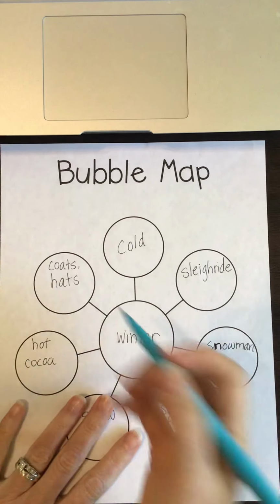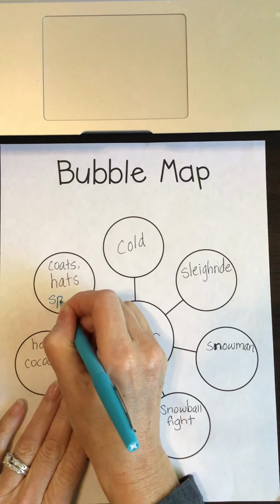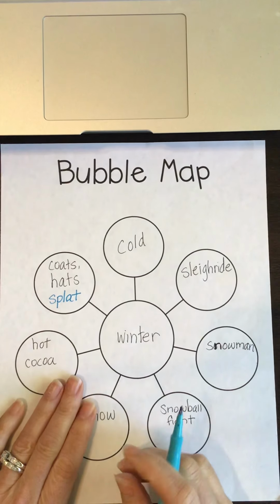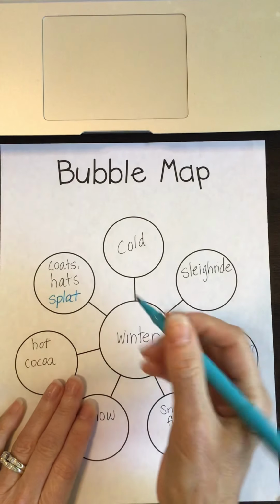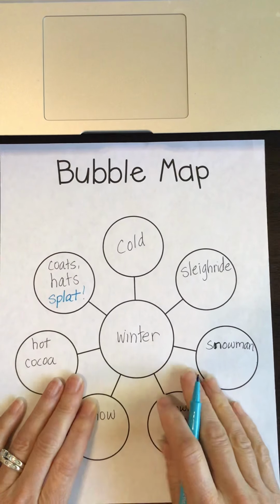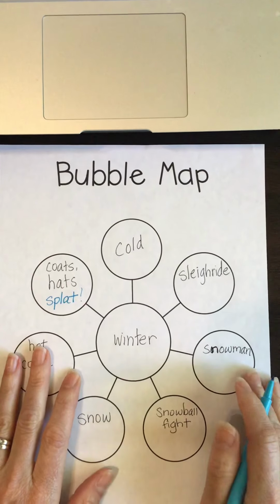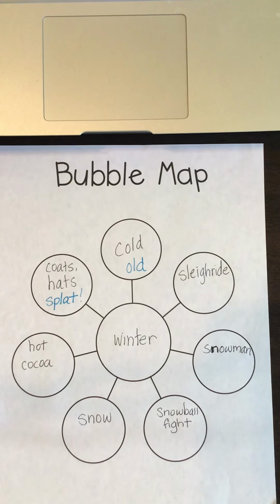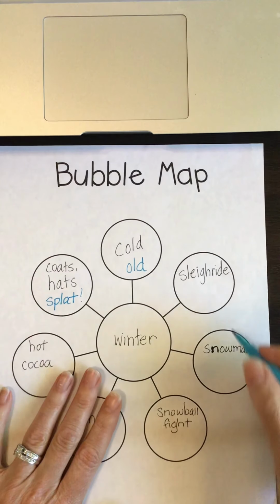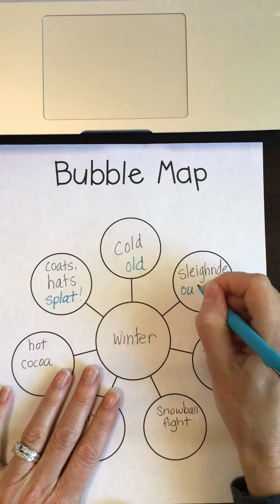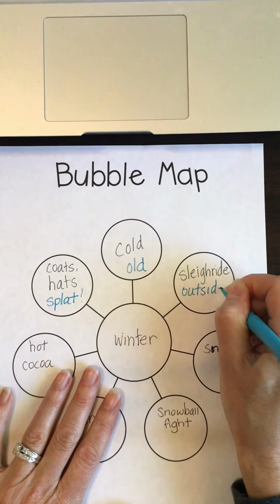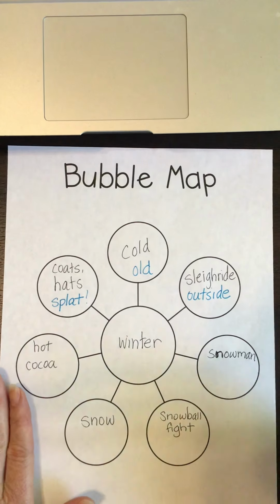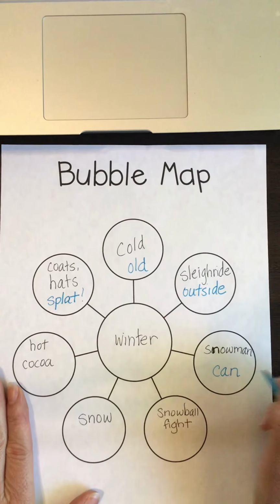So I'm going to start with coats and hats. And I'm going to write the word splat because I'm thinking of how a snowball might sound when you throw it and hit something with it. It kind of makes a splat noise. For cold, the word old might rhyme with cold. We might be able to use that. Sleigh ride, I'm going to choose the word outside because that could definitely work for something in winter that we're doing outside.